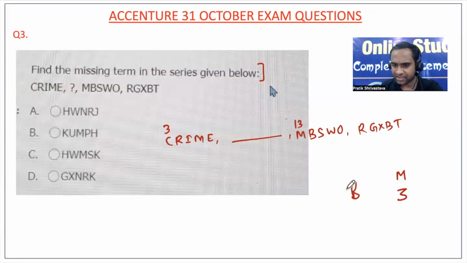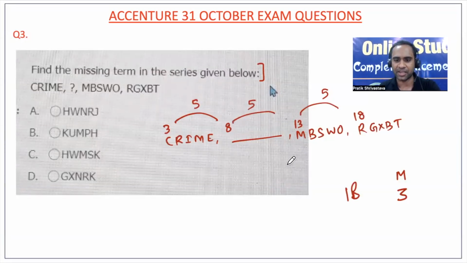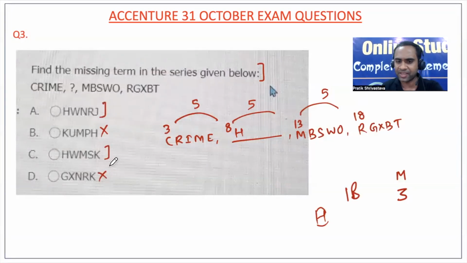R, you can write like this, so it looks like 18. Now 13 plus 5 is 18. So definitely there is a gap of 5. So 3, 5 more is 8, and then 8 plus 5 will be 13, right? So there is a gap of 5 letters basically. So 8 is what? H. H is nothing but 8. Now definitely option B and option D are eliminated. Out of option A and option C, one will be the correct answer.